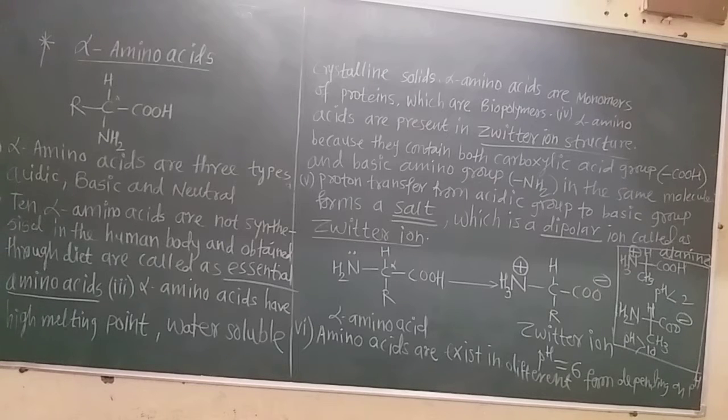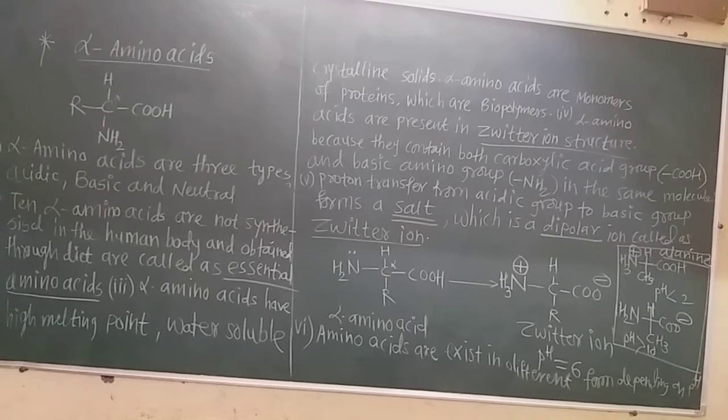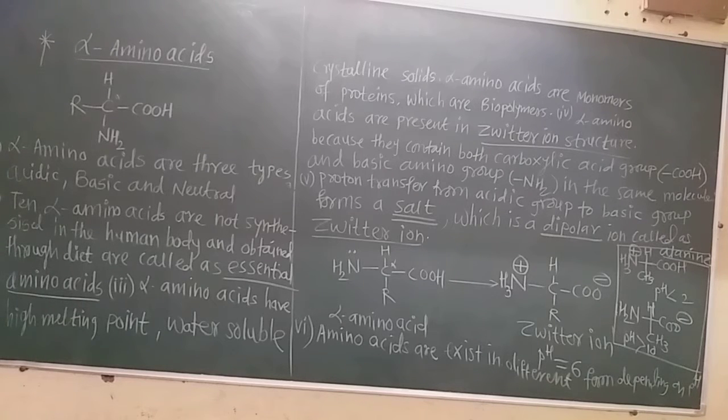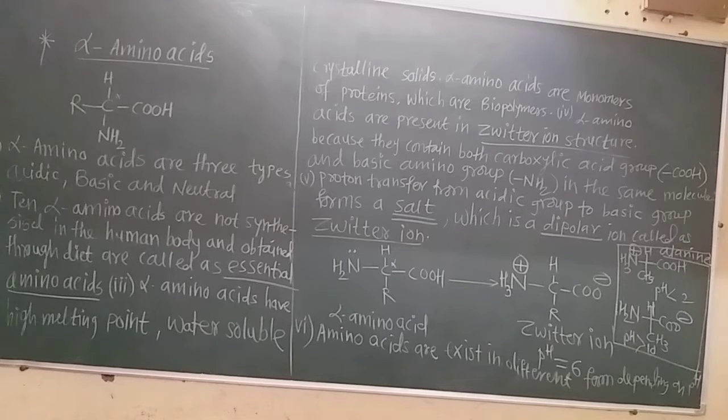Both groups means the carboxylic group, COOH group, and the basic amino group, NH2 group. And the amino group is attached to that carbon of the COOH group which is alpha. At the alpha carbon of the COOH group, the amino group is attached. So these building blocks of proteins are called alpha amino acids. These are very important. There are numerous alpha amino acids in our body and in plants.